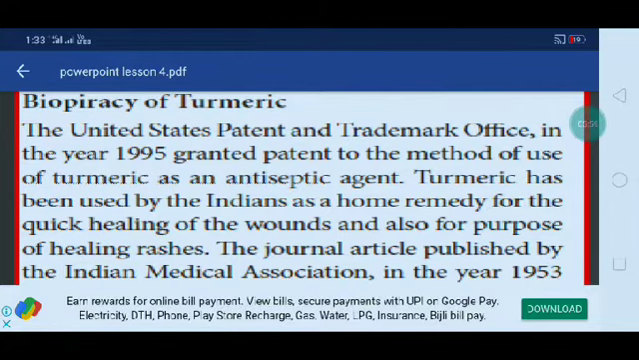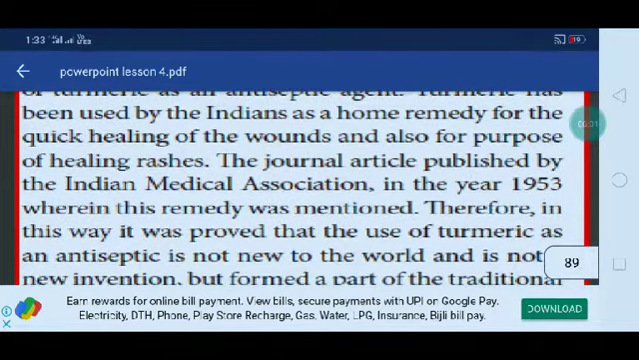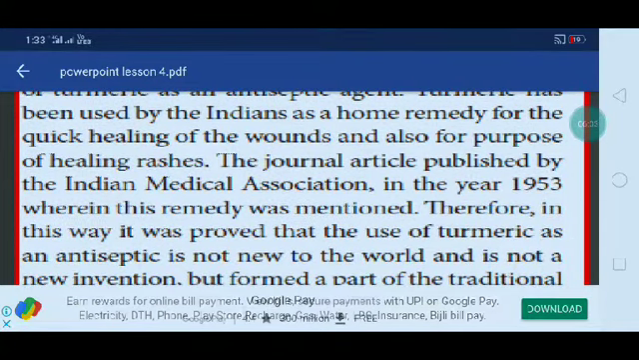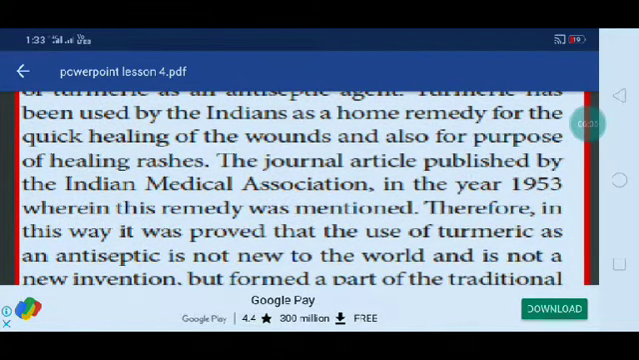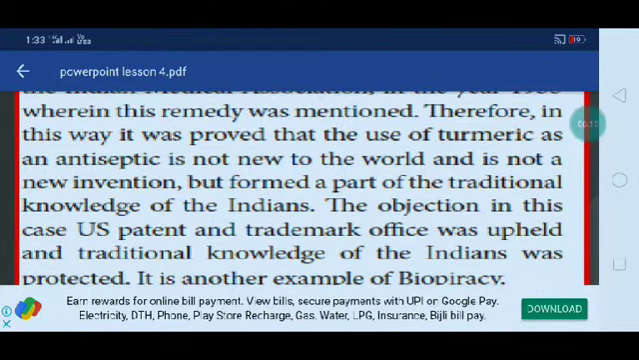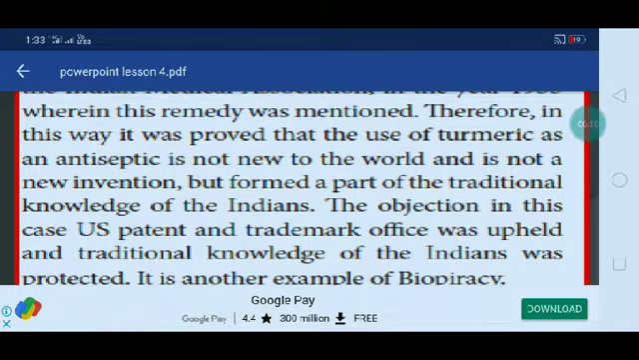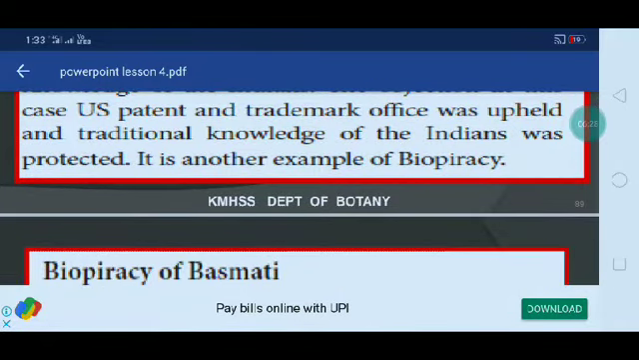The journal article published by the Indian Medicinal Association in the year 1953 was presented, and in a way it was proved that the use of turmeric as an antiseptic is not new to the world and is not a new invention but formed a part of traditional knowledge. The US Patent and Trademark Office's decision was overturned and the traditional knowledge of the Indians was protected. It is another example of biopiracy.